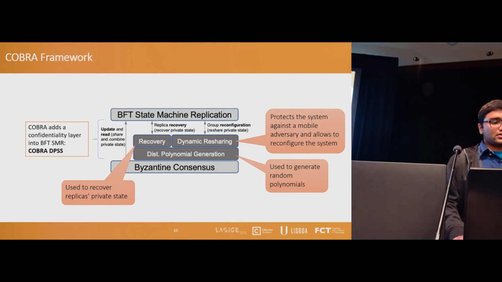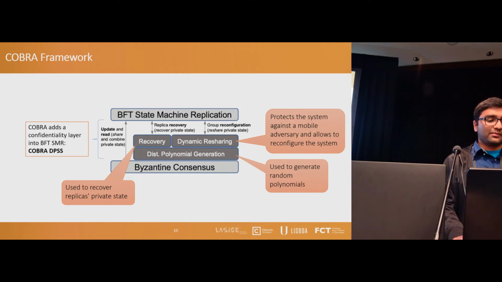So our work integrates three secret sharing protocols into the SMR replication model. The first protocol is the recovery protocol, which allows servers to rebuild their private state with the help of other servers. A dynamic resharing protocol allows us to reconfigure the system and protect it against mobile adversaries. And both the recovery and resharing protocols use distributed polynomial generation to create random polynomials used to blind the private state during the state transfer.